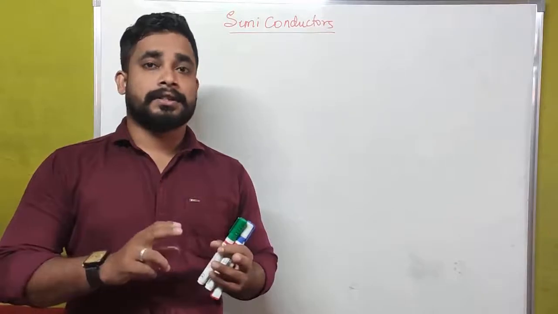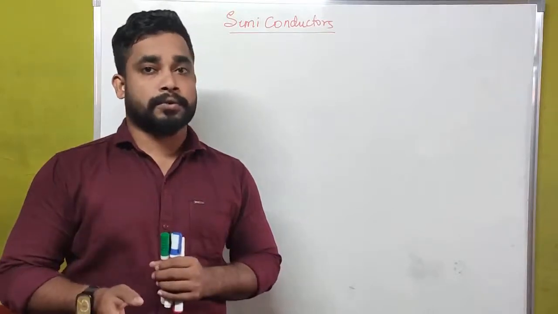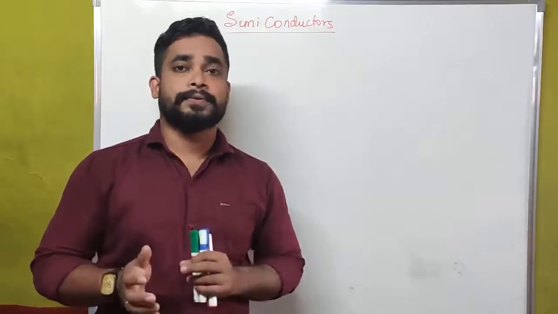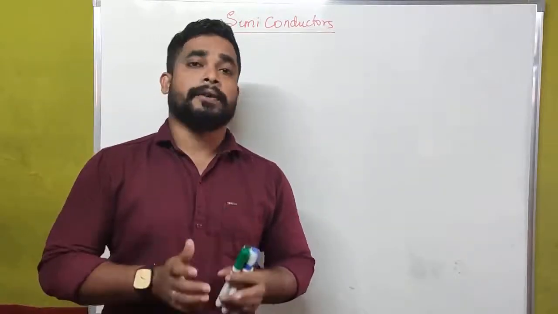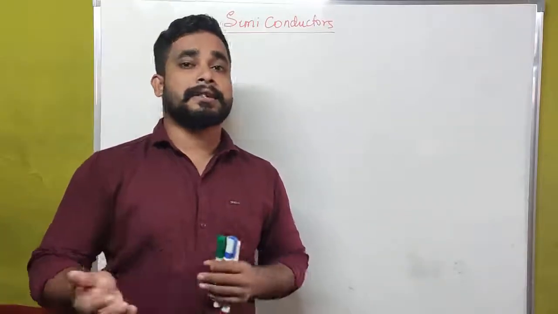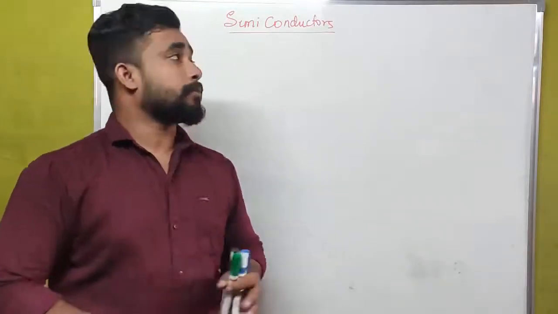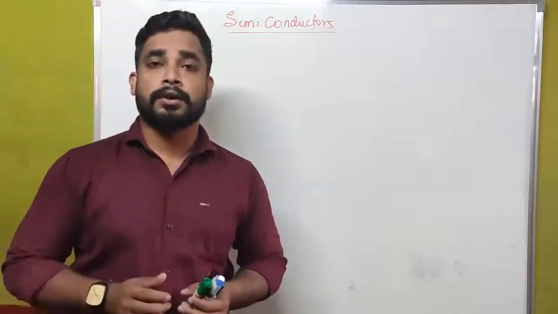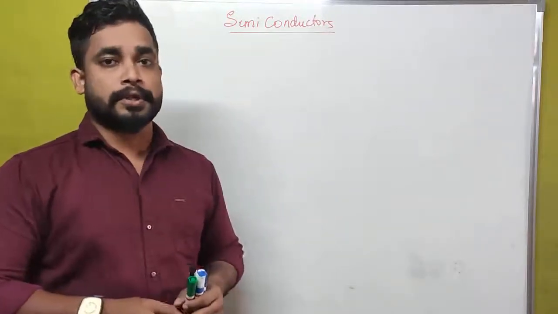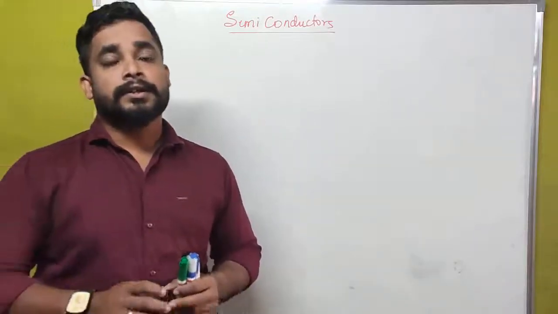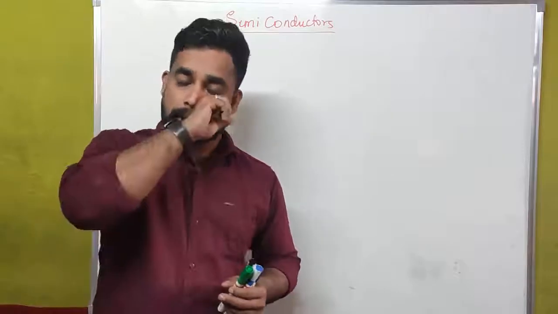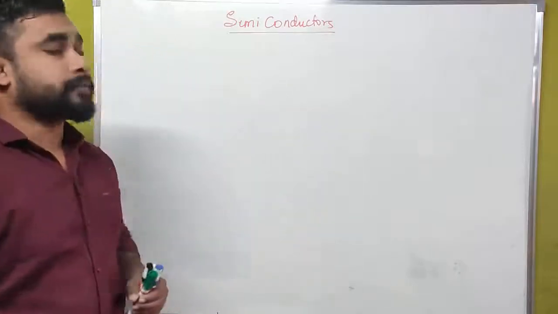This is an alternative for vacuum tubes. In the first generation of computers, they were using vacuum tubes for electrical conductivity. After the invention of semiconductors, they started using these instead. Why? Because they are small in size, low cost, and have higher efficiency than vacuum tubes. That's why we use semiconductors in all our electronic communication. Now let us come to the point of semiconductors.